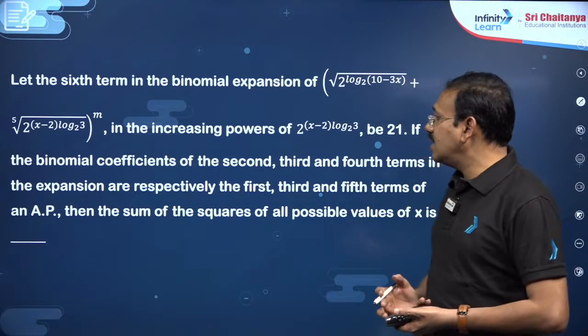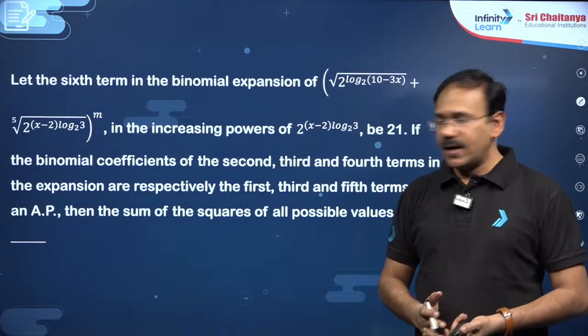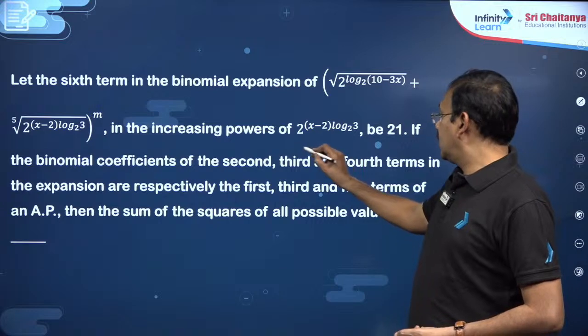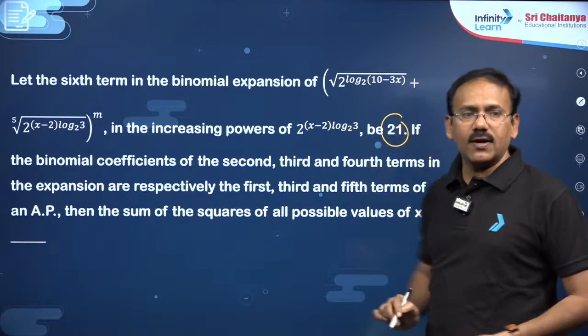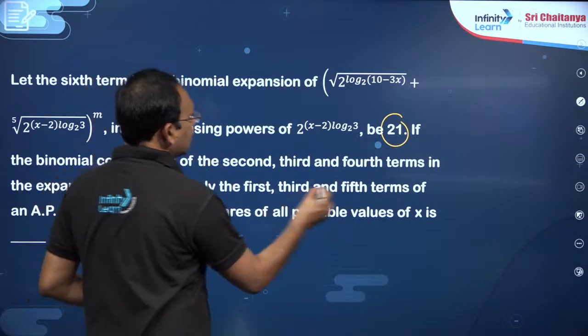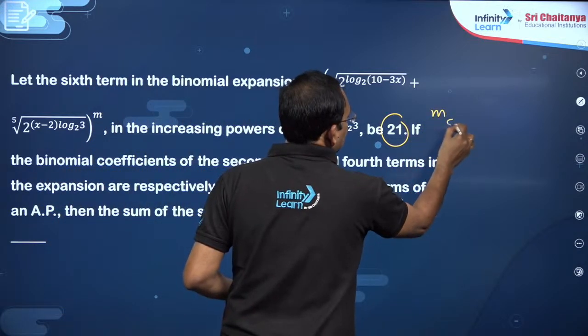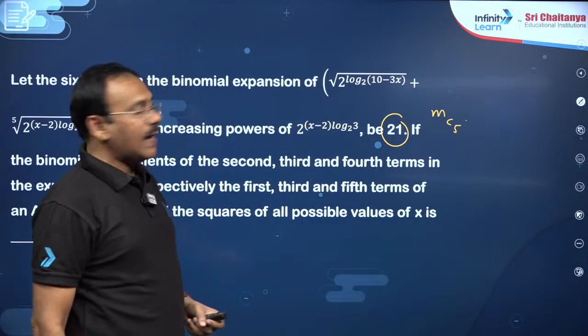So dear students, this is (a + b)^m, and the terms are increasing in the same order. The sixth term is 21. How do you write the sixth term, my dear friends? Sixth term means the power is m, mC5 into x to the power of m minus 5.